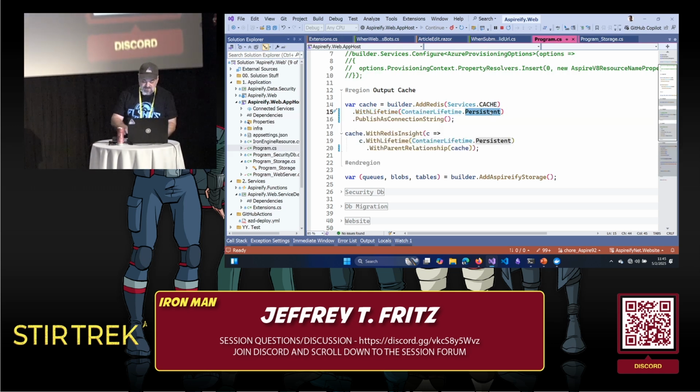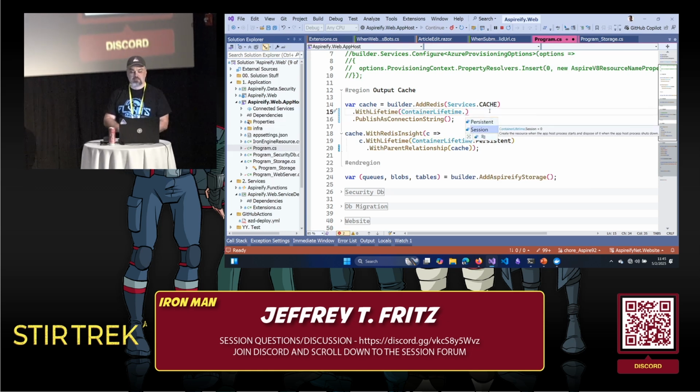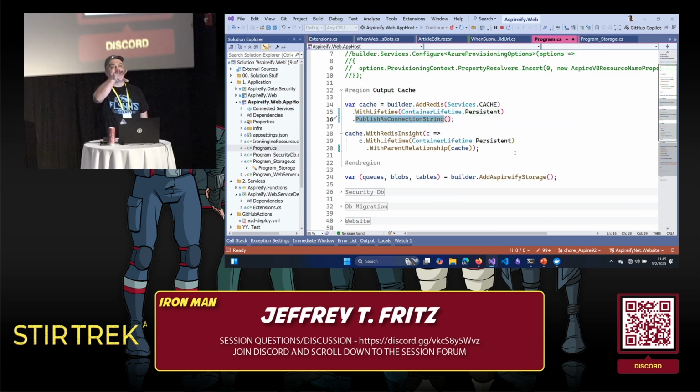If you want it to restart every time, you can also give it session lifetime so that you get a fresh instance of your database, your Redis cache, whatever it is you might be using. Maybe you're using some queuing mechanism. You can always be sure you get a fresh instance when you start your application by saying that it has session persistence. I also set up to publish my Redis connection as a connection string, and here's why.